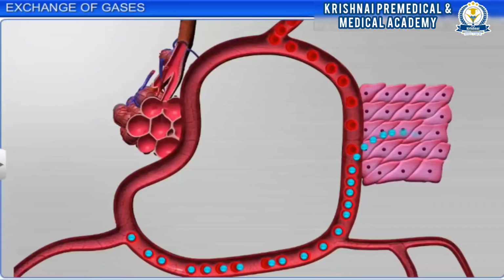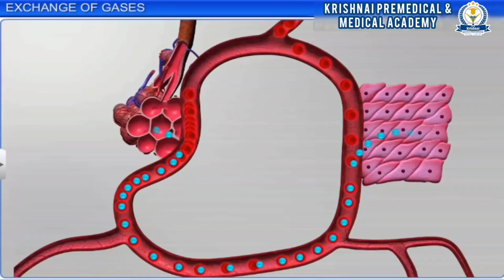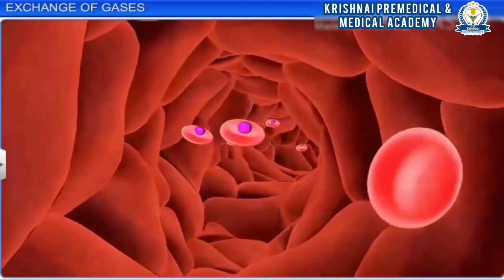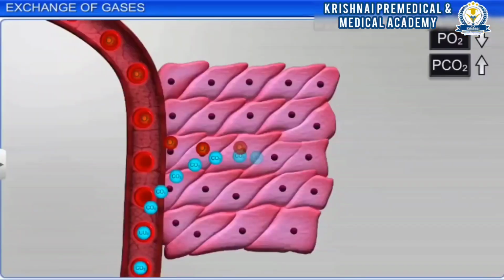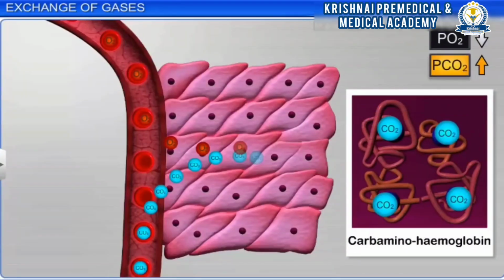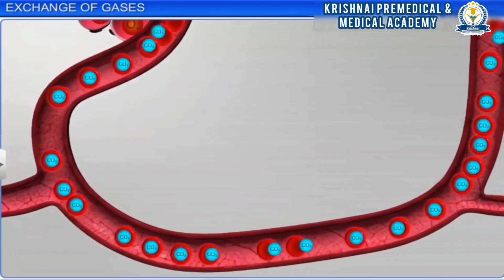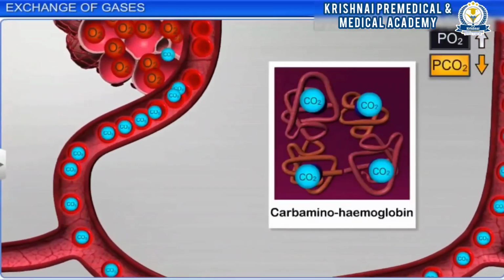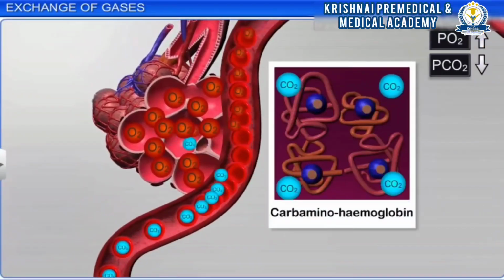Now let's understand how carbon dioxide is transported from tissues to alveoli. Carbon dioxide is carried by the hemoglobin in blood as carbaminohemoglobin. The binding of carbon dioxide and hemoglobin is high in tissues, where the carbon dioxide partial pressure is high and oxygen partial pressure is low. On the other hand, when carbon dioxide partial pressure is low and oxygen partial pressure is high, as in alveoli, dissociation of carbon dioxide from carbaminohemoglobin takes place.